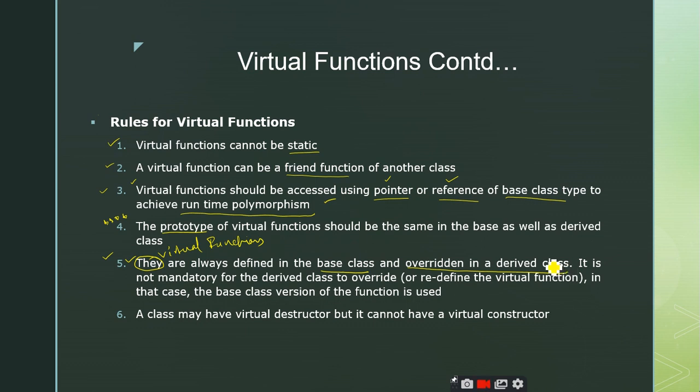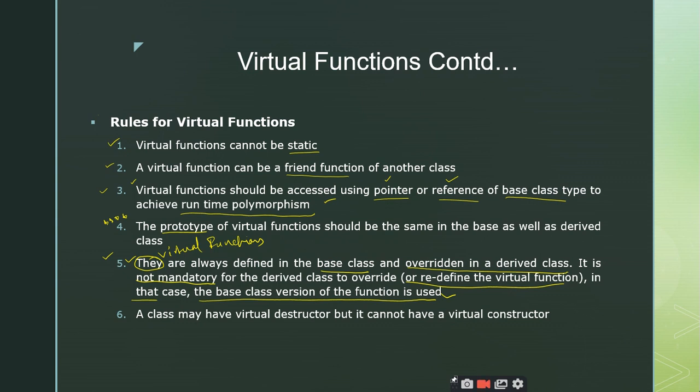And remember, this is not mandatory. That means the overriding in the derived class is not mandatory. It is not mandatory for the derived class to override or redefine the virtual function. In that case, the base class version of the function is used. This is very important, right? So when you make use of virtual functions, you are expected to have the redefinition of the virtual function in the derived class, but it is not mandatory.